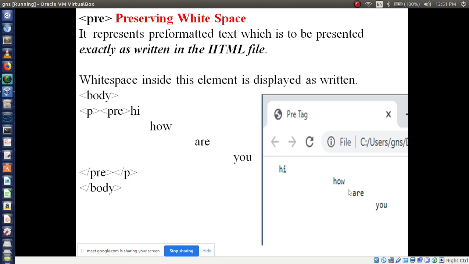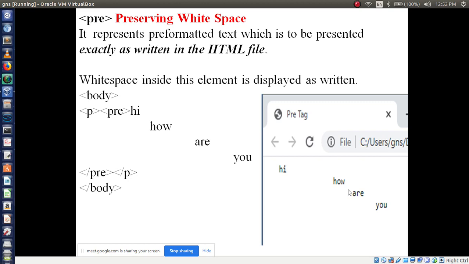Akash, have you understood this concept? HTML?